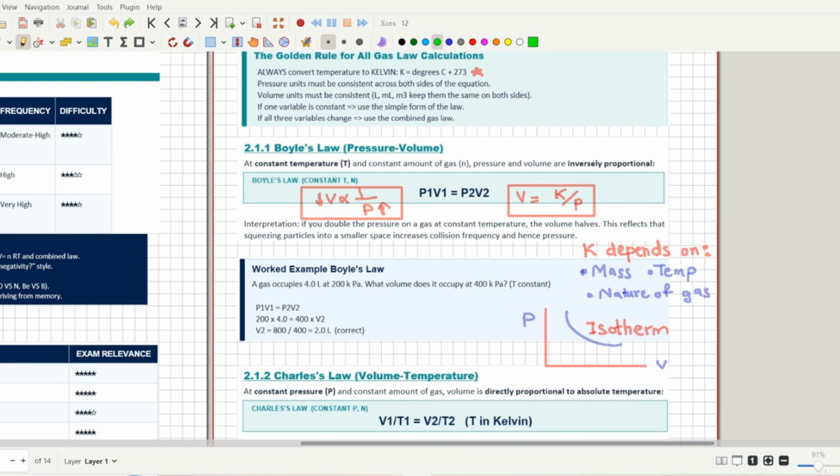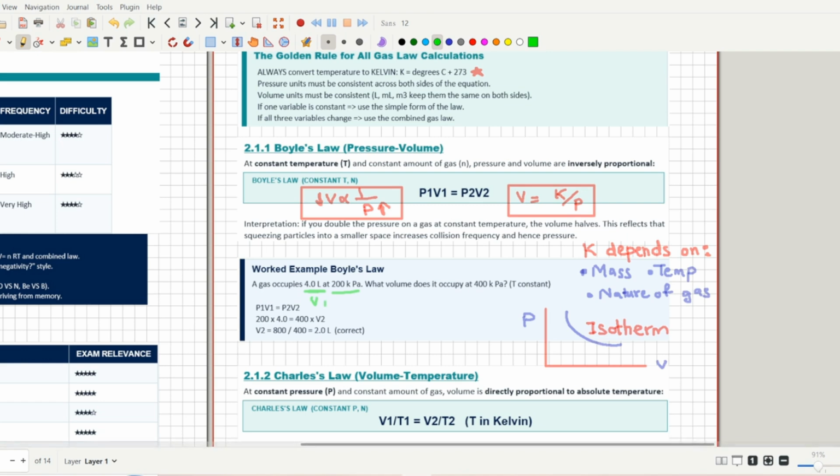You have studied these kinds of graphs in detail in your physics lecture, and now they are really handy in chemistry too. So let's solve an example for Boyle's law. They are saying that a gas occupies 4 liter volume. So first you have to know that if you have 4 liter, then the answer should also be in liters. And you can see that the pressure is 200 kilopascals.